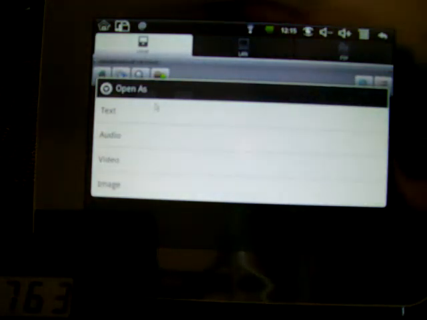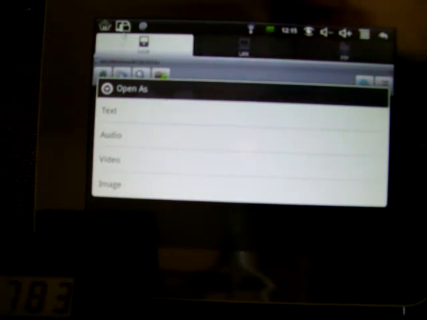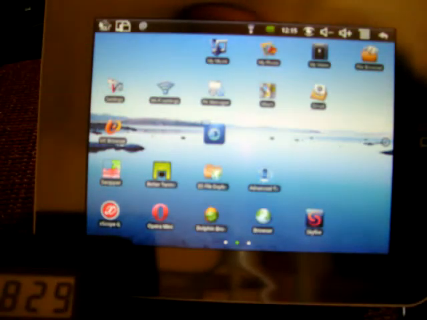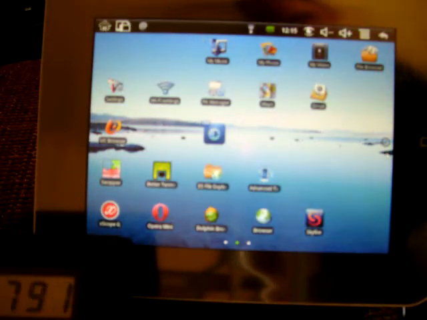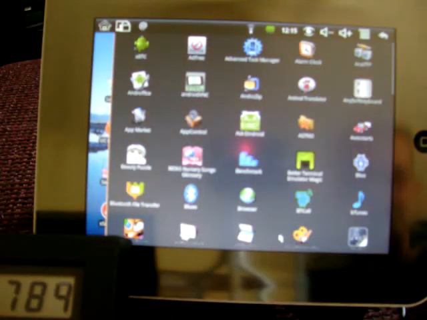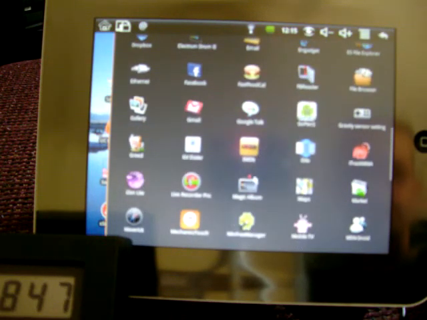So that just gives you an idea that really I'm not saving any juice. 760. Go back in here. Open up my favorite home screen, my favorite background. I don't know what I call it. My Magic album.